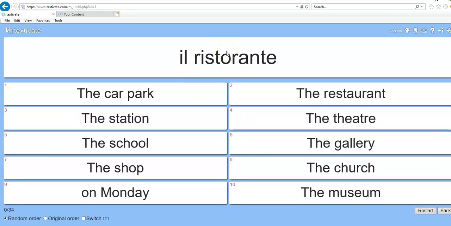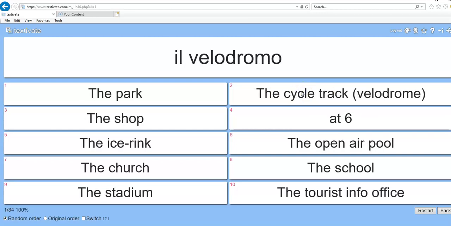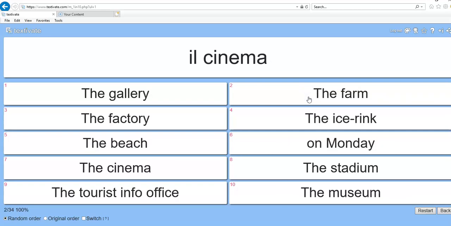So il ristorante, you think, what is il ristorante? Well, I've given you the answer, it's the restaurant. There are 10 options though, so that's an easy one. Click on it, you get it right. Il velodromo, again, I think that's quite easy. Click on it, it moves on, you got it right.